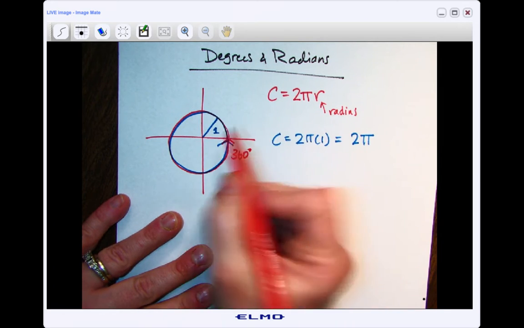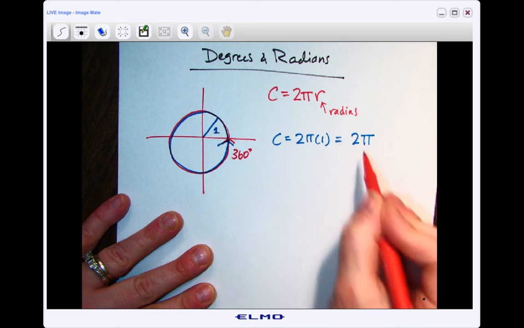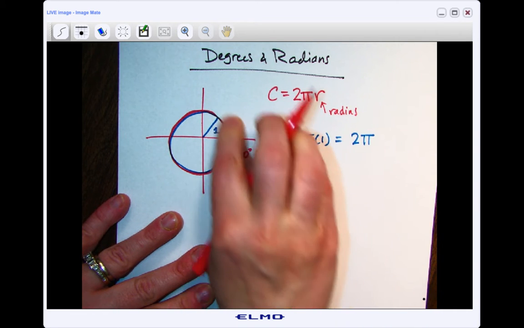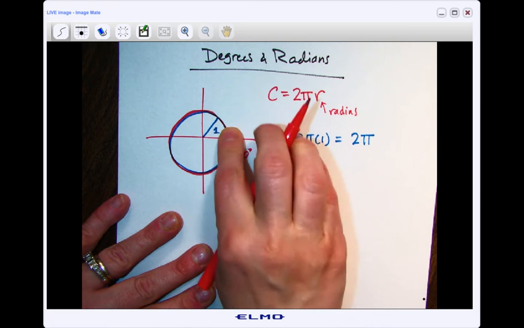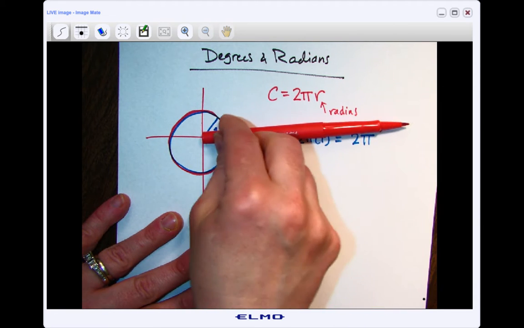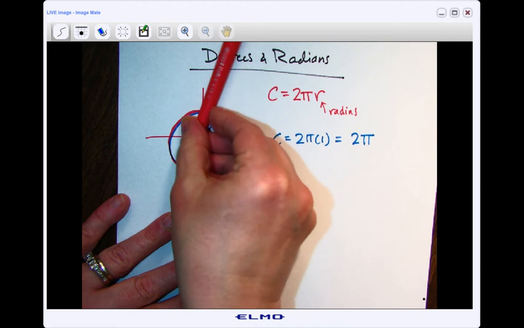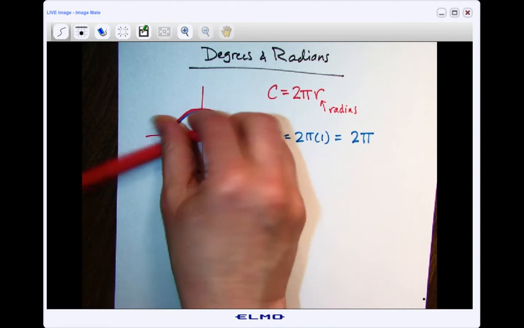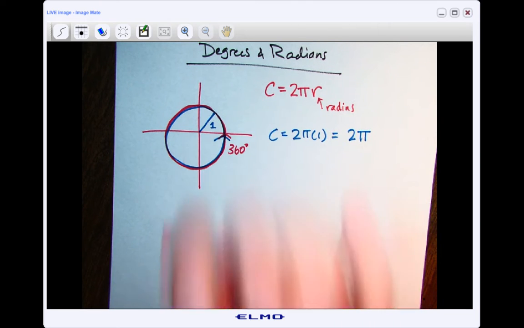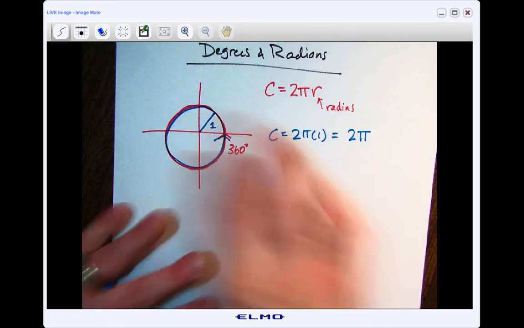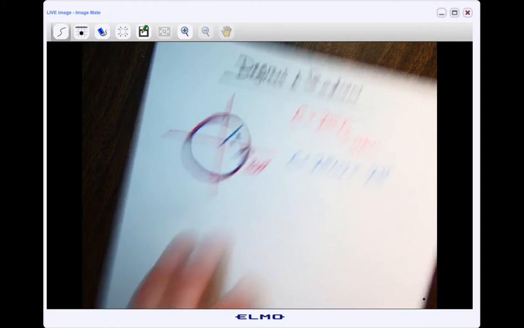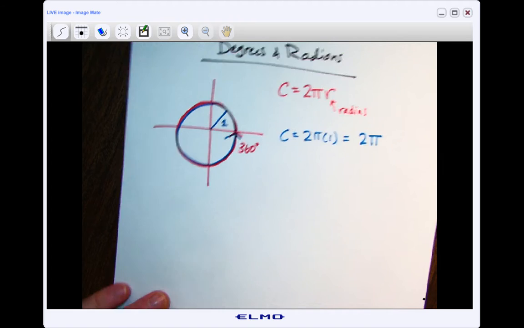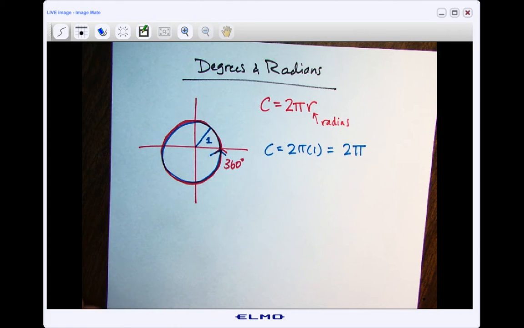So that's measuring two different things. This one measures how far my pen had to go to draw this circle, like if I were to lay this out, how long that string would be. And this one measures how much did I spin my pen to get there. So here would be 90 degrees, here would be 180 degrees, 270, 360 degrees, right? It has nothing to do with how big the circle is. I could also make a gigantic circle in the same space and spin my pen around, and it would still be 360 degrees. Okay?